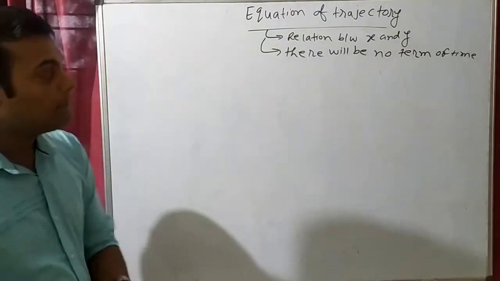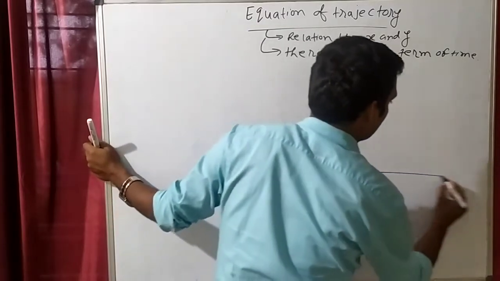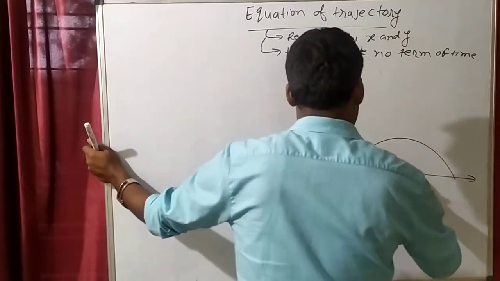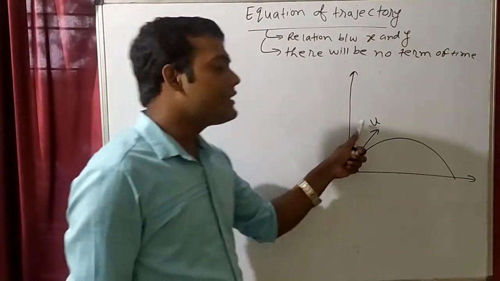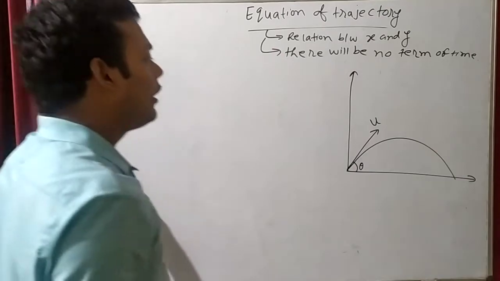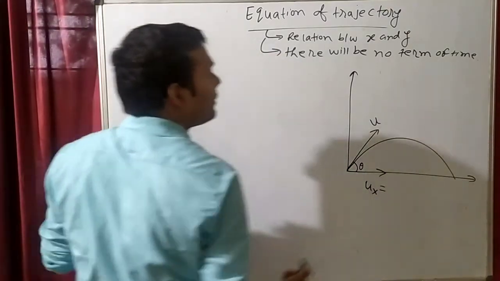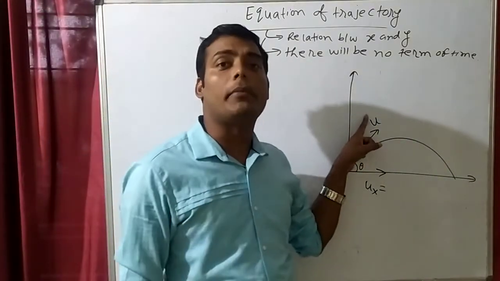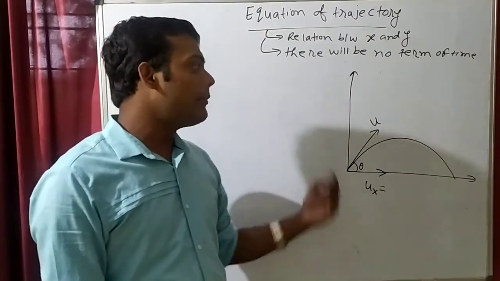See this. Suppose the projectile is like this. I have shown this object with an initial velocity, how much? U. And let's say the angle of projection is theta. We know what the initial velocity in the x direction is. If you have seen my previous video, I told you that this is a velocity vector. This velocity vector is making an angle with x, so the x component will be cos and the other will become sin.